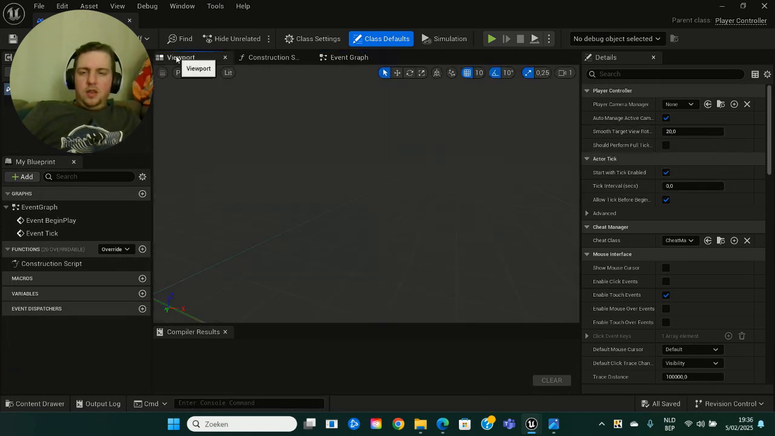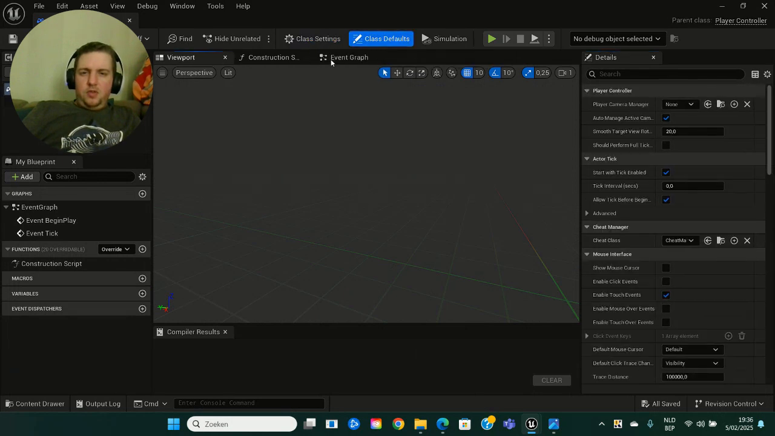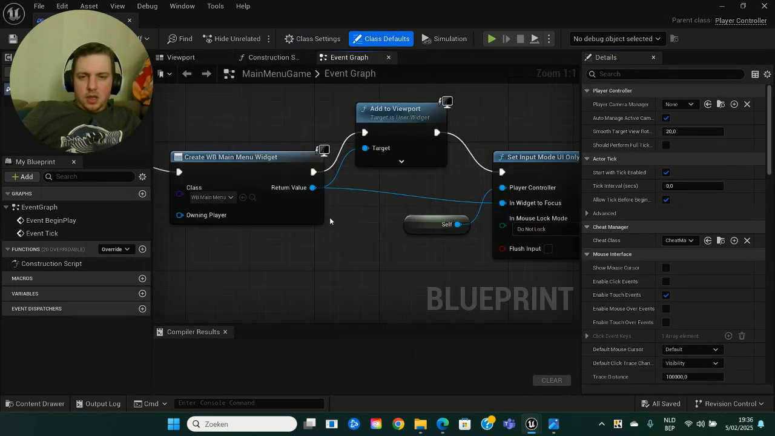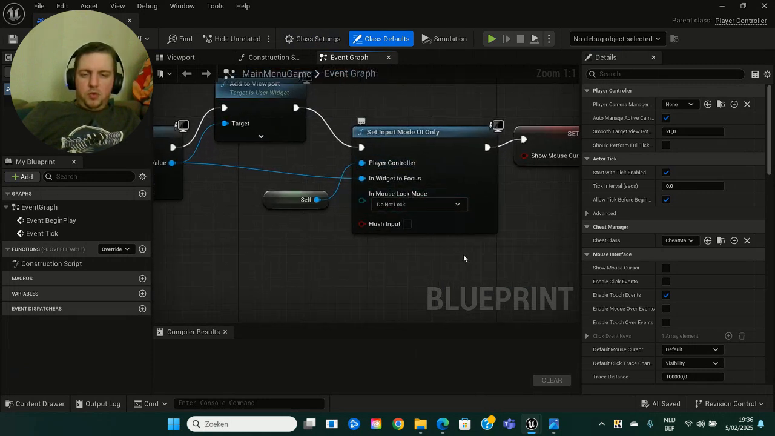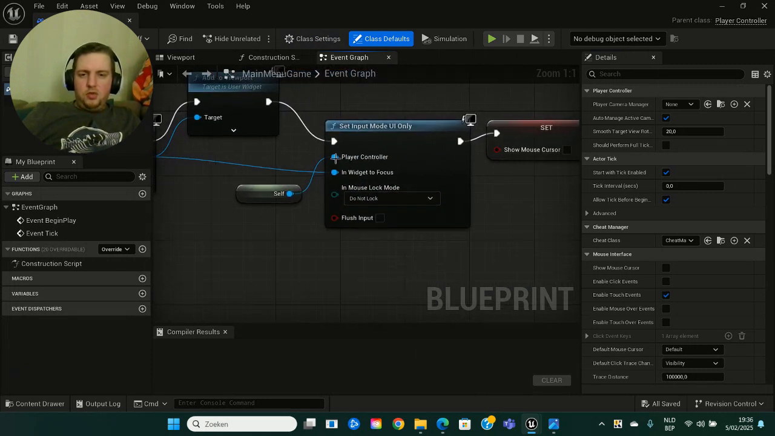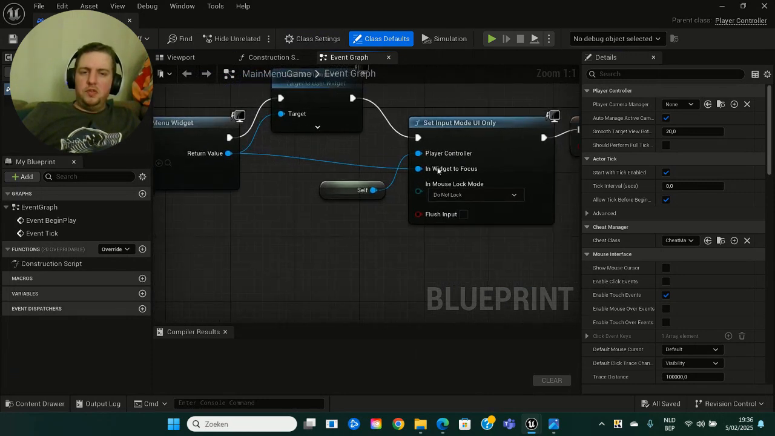Add it to viewport because we want to see it like this. So we added it to the viewport. I don't know why it's not showing right now, but anyways, it's added to the viewport, and that's what counts. We're gonna set it to input mode UI only, then player control self, because you are the one who is going to control the main menu. That's what it's all about, and then in widget to focus.